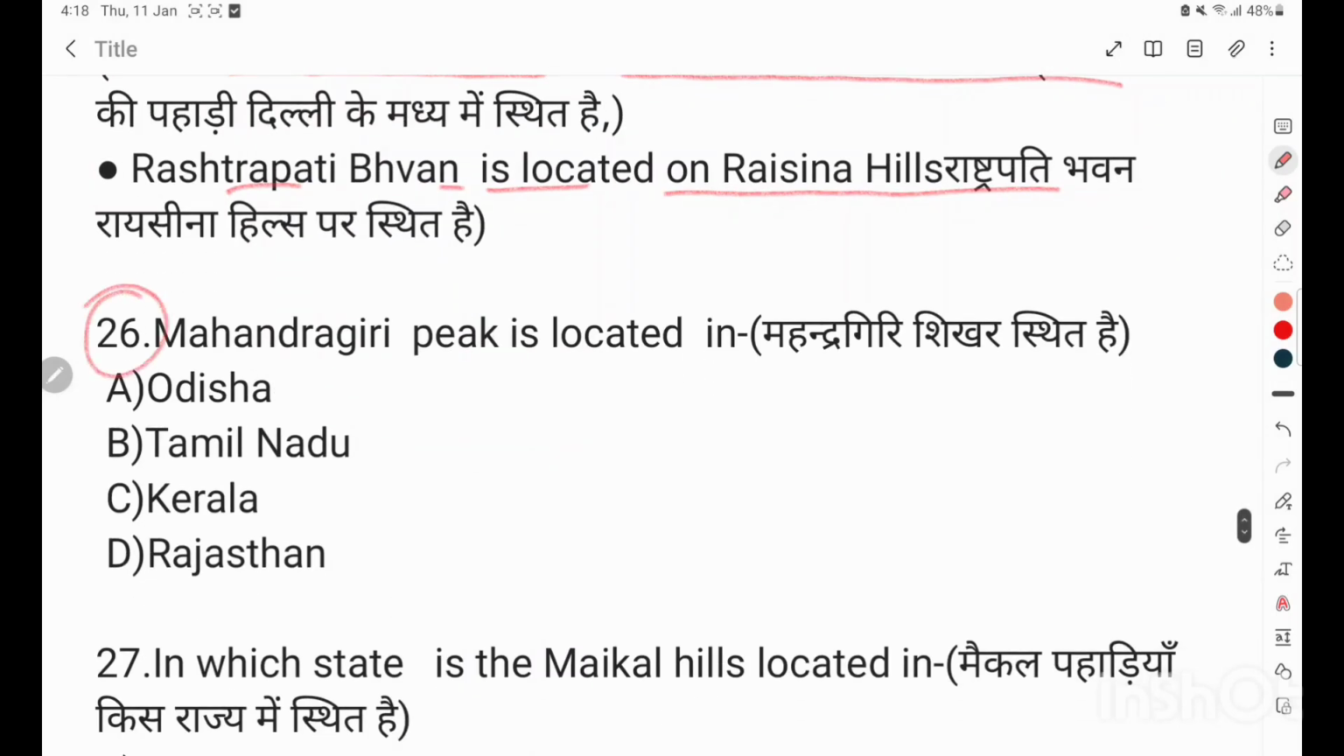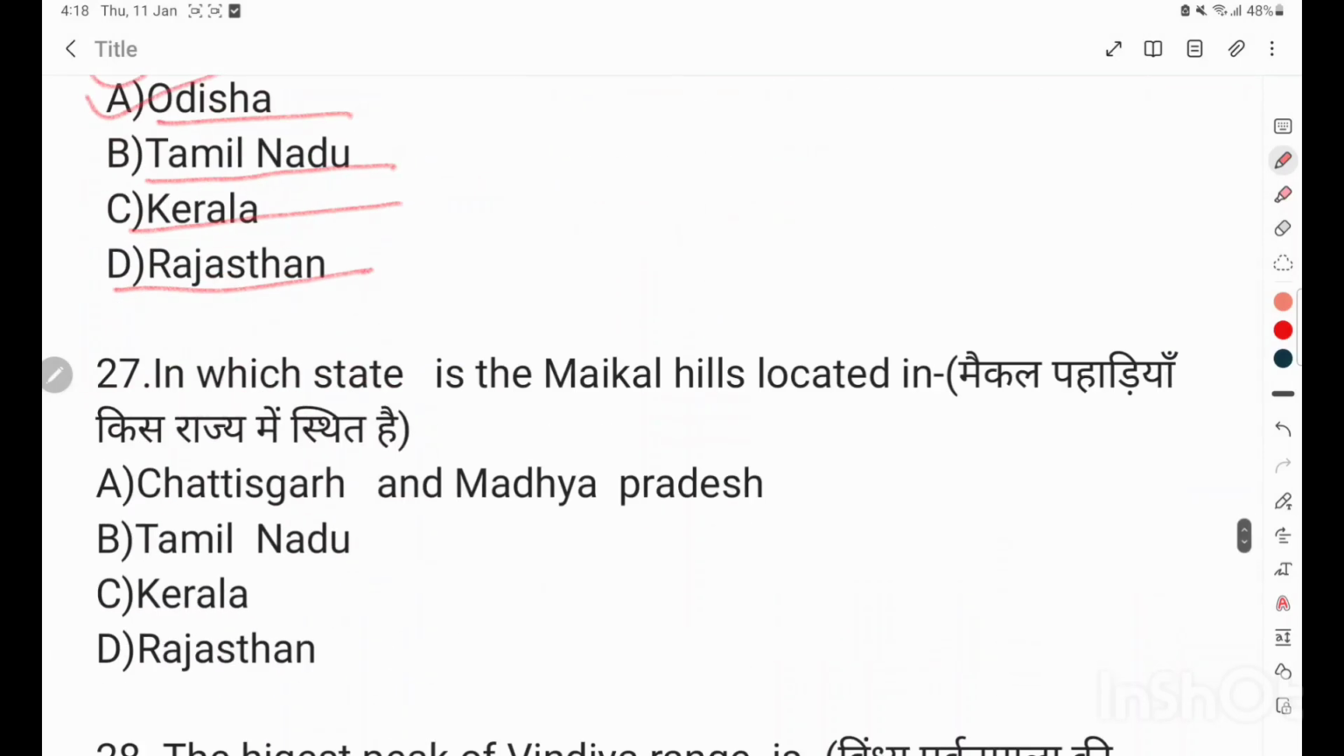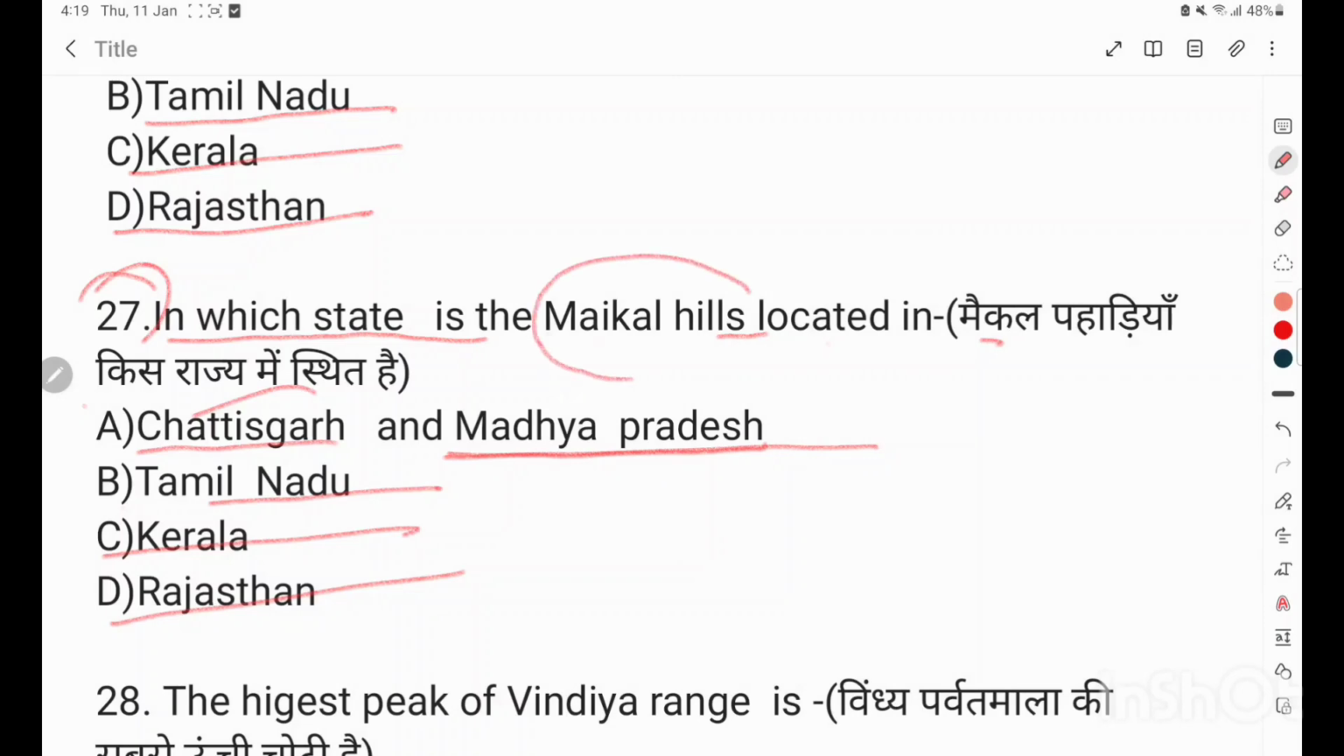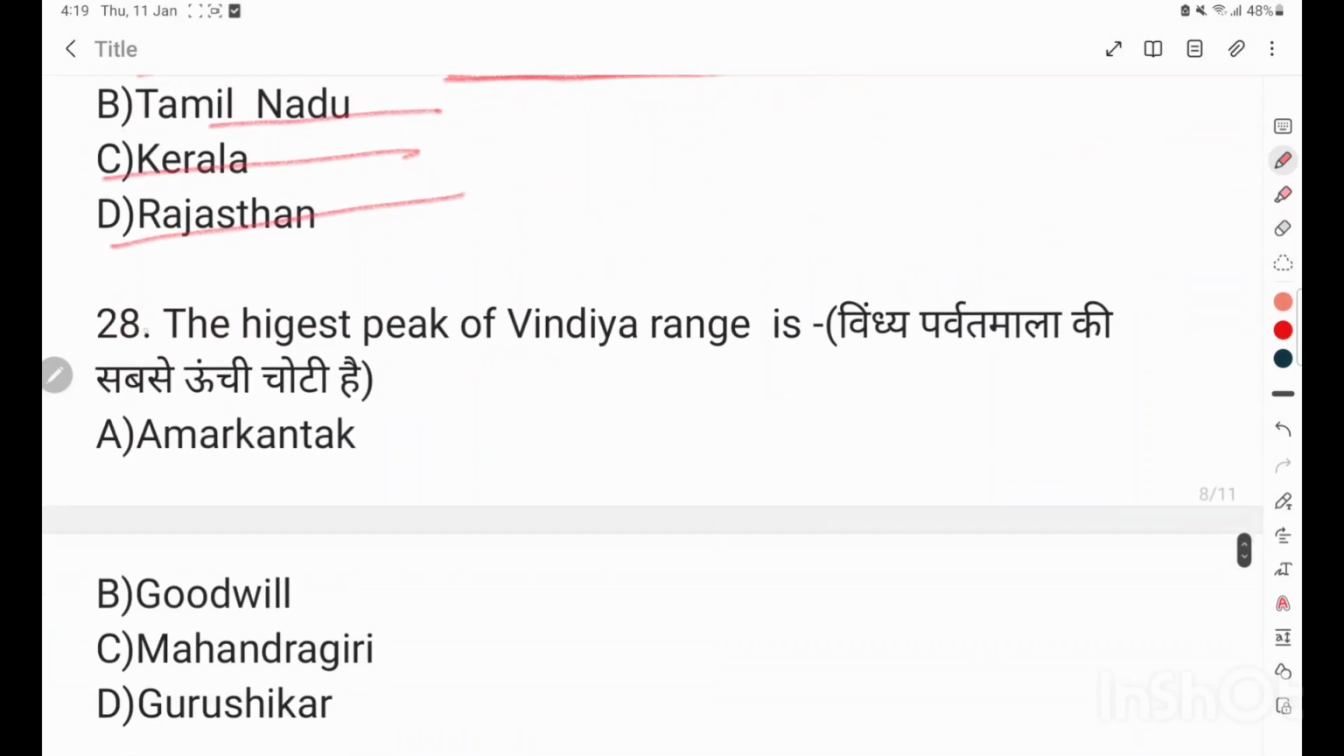Question number 27. Mahendragiri Peak is located in Odisha, Tamil Nadu, Kerala, Rajasthan. Correct answer is Odisha. Question number 28. In which state are the Maikal Hills located? Chhattisgarh and Madhya Pradesh, Tamil Nadu, Kerala, Rajasthan. Correct answer is Chhattisgarh and Madhya Pradesh. Maikal Hills located.